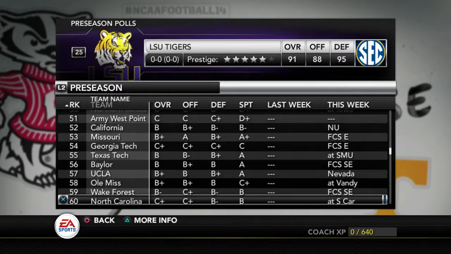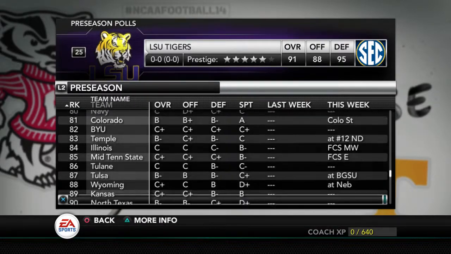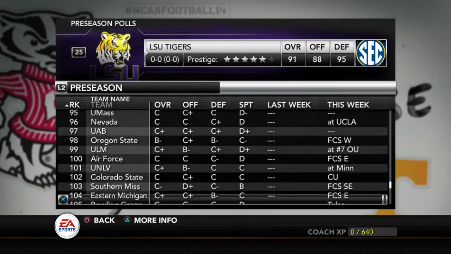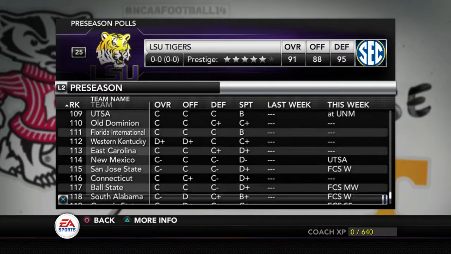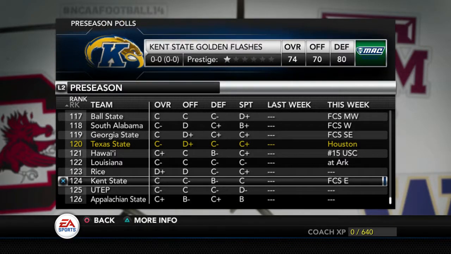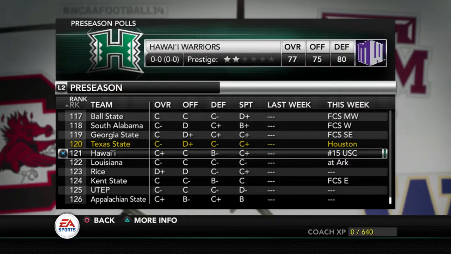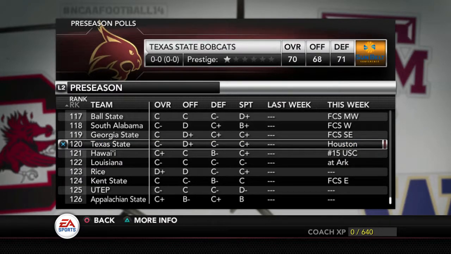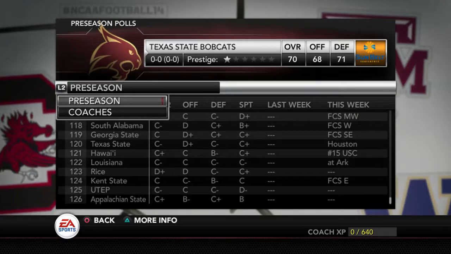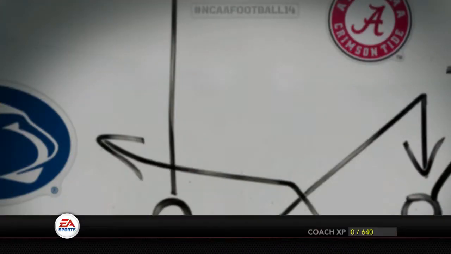Might take a second. I don't think we can organize them from lowest to highest. Come on. I think we're like 115. Oop, the worst. We're 120. So the worst team is Appalachian State, just because we imported them. There's UTEP, Kent State, Rice, Louisiana, Hawaii, and then us at 120, which is very fitting for how garbage we are. So we'll back it up.